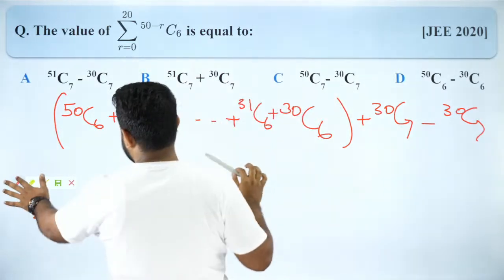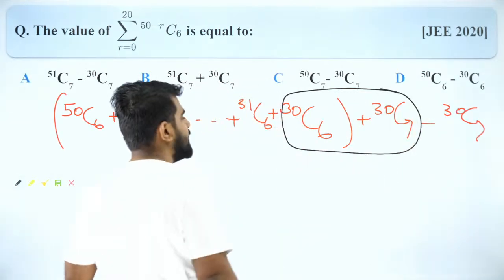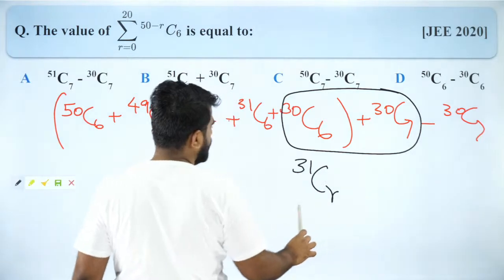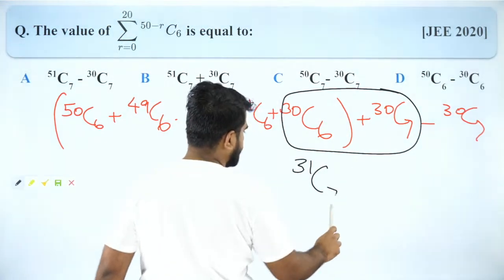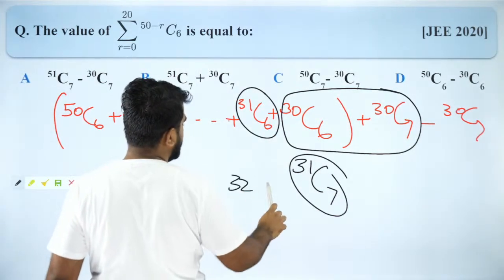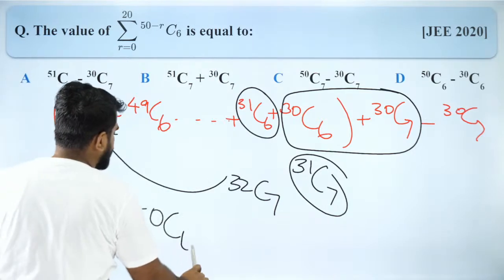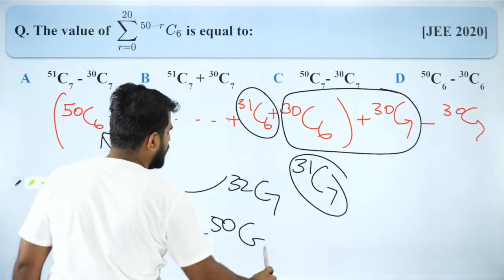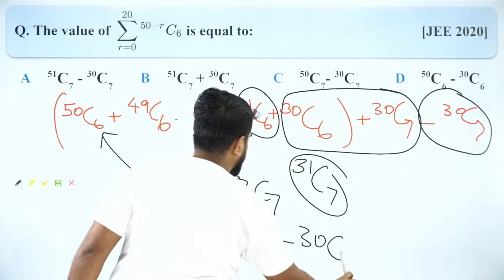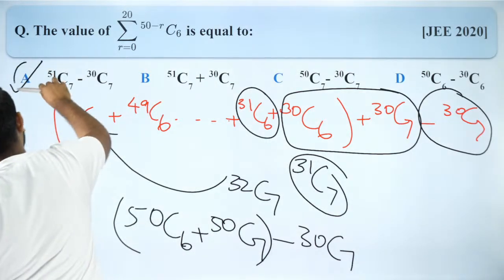Now what I'll do is I'll combine these two. What is nCr plus nCr minus 1? It will be n plus 1 Cr, so r means it will become 7. Now again this and this will become what? 32c7. Like that it keeps going. You'll have finally 50c6 plus 50c7, and then minus this term, 30c7. Now this is going to be 51c7. So that is why option A is correct.